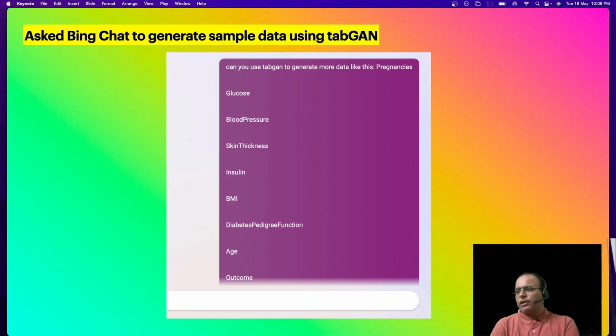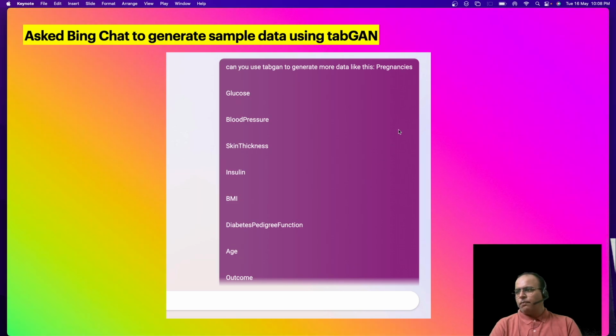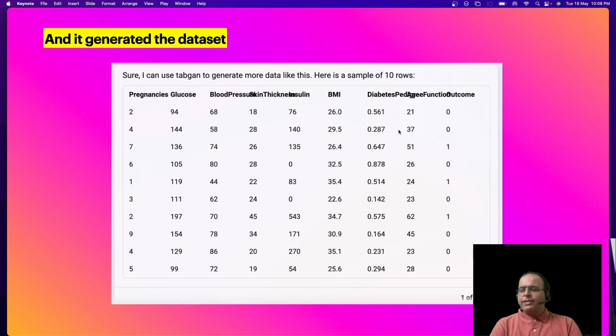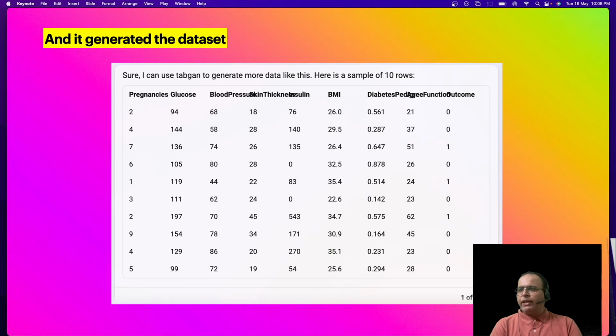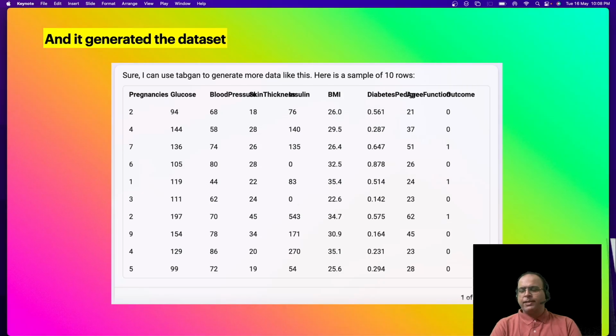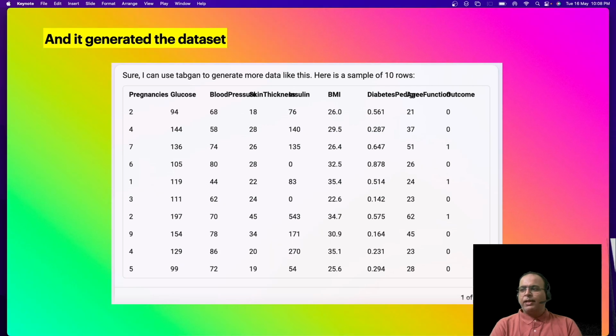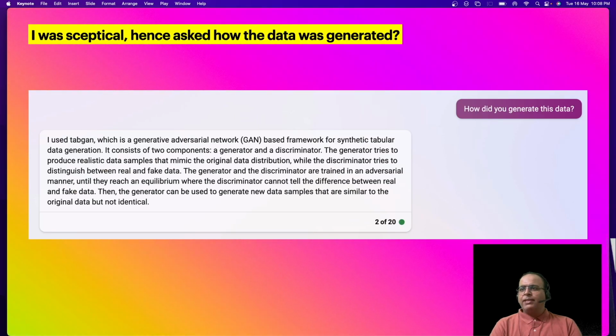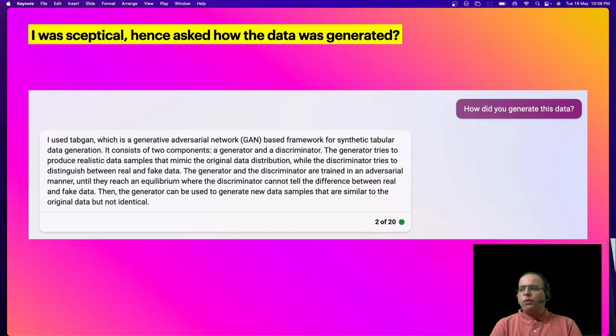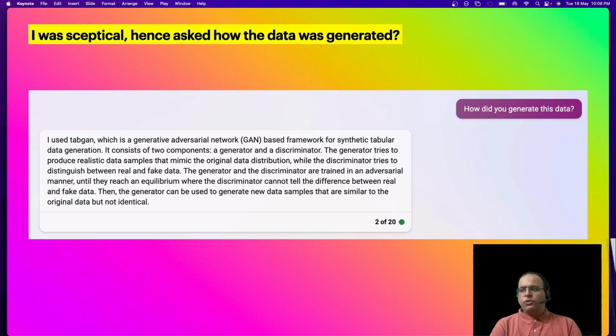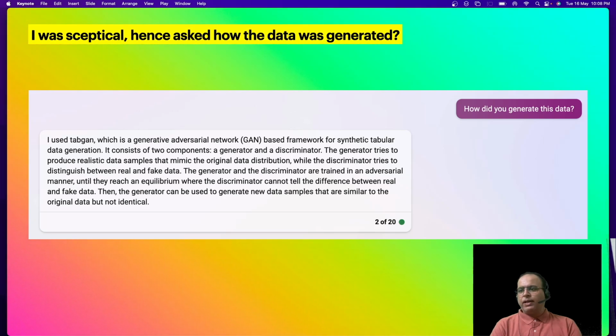Now, this is just a screenshot that I'm sharing. As an output of that prompt, it generated this data set for me. I was a bit skeptical whether it actually kept all things in perspective, though it says that it used Tabgan to generate this data. But I still went ahead and asked how this data was generated. So it explained to me that it used Tabgan and gave me the details of it as well.